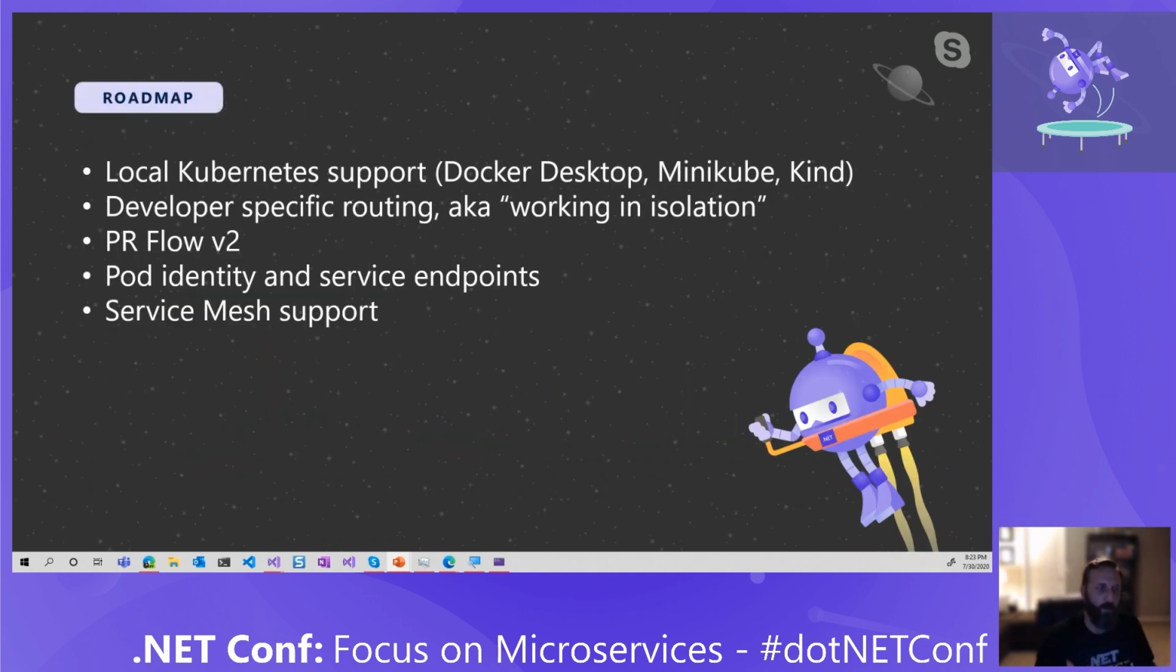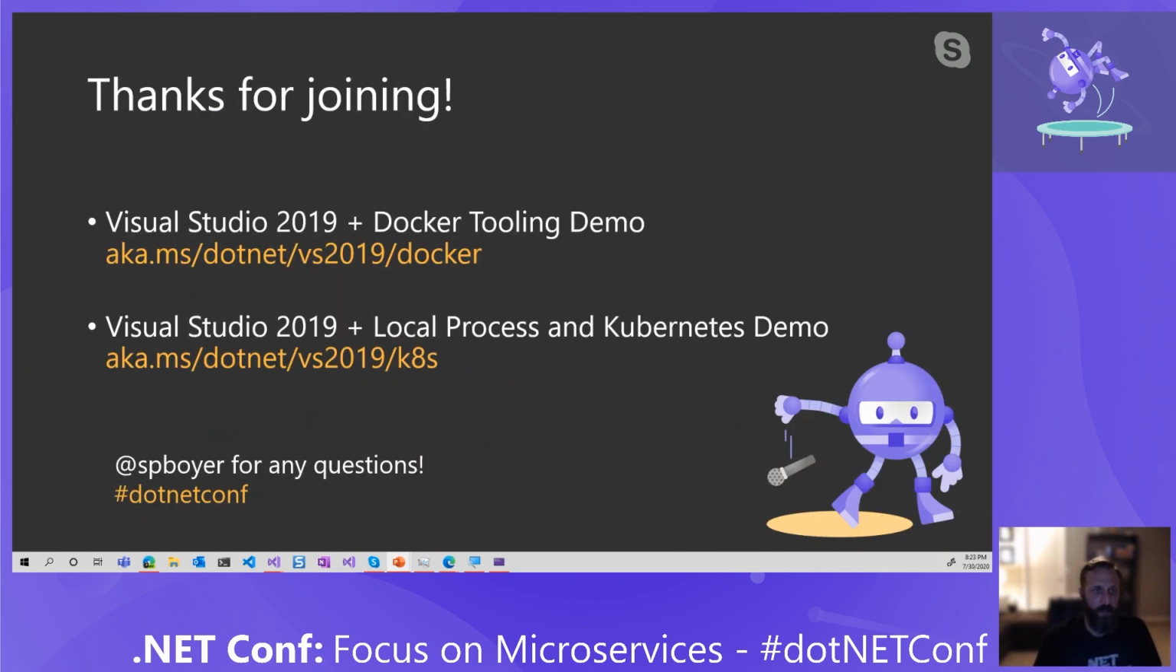The roadmap of where the team is going with this is local Kubernetes support, being able to run this same type of extension on Docker Desktop, Minikube, kind. Doing some developer-specific routing, working in isolation. The PR flow V2 that I just talked about. Pod identity, service endpoints. We don't currently support service mesh right now, but they're also working on that. And that's what I've got right now.